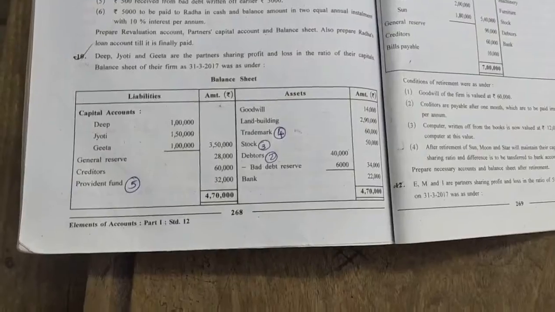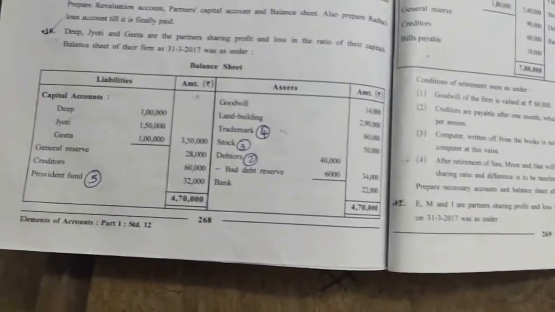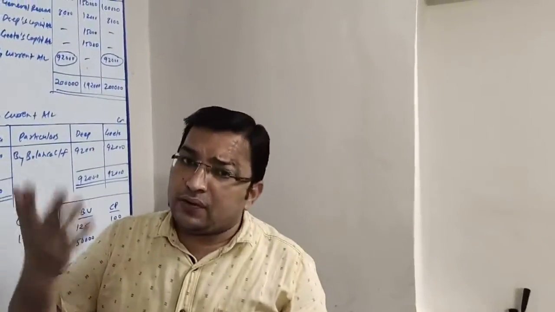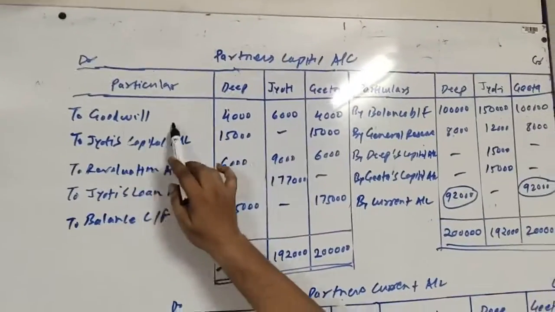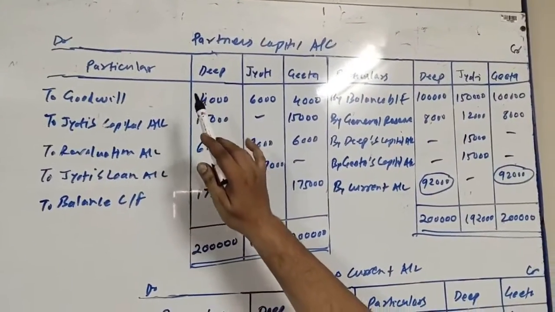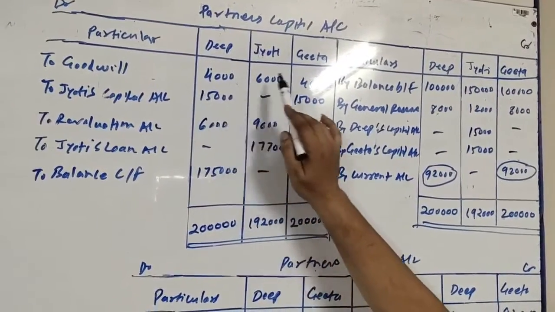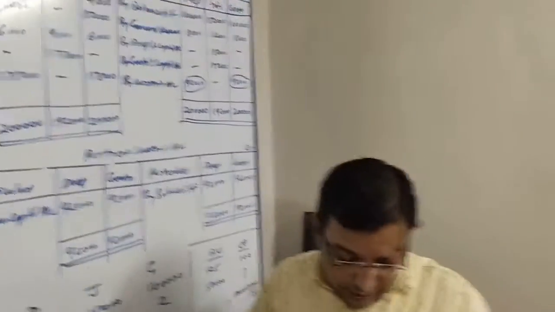Now we'll take the asset side. The first item given is goodwill, which is rupees 14,000. This is the old goodwill given in the books of account. So we know what we have to do. We need to write it off among all the partners, in their old profit and loss sharing ratio. Here, partners capital account debit side, goodwill. The old ratio we have just calculated is 2:3:2. So 2:3:2 is 4,000, 6,000 and 4,000 to goodwill.